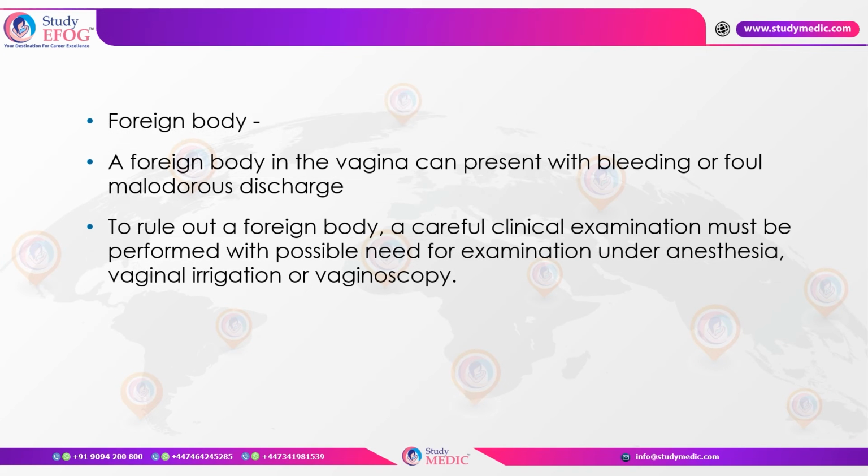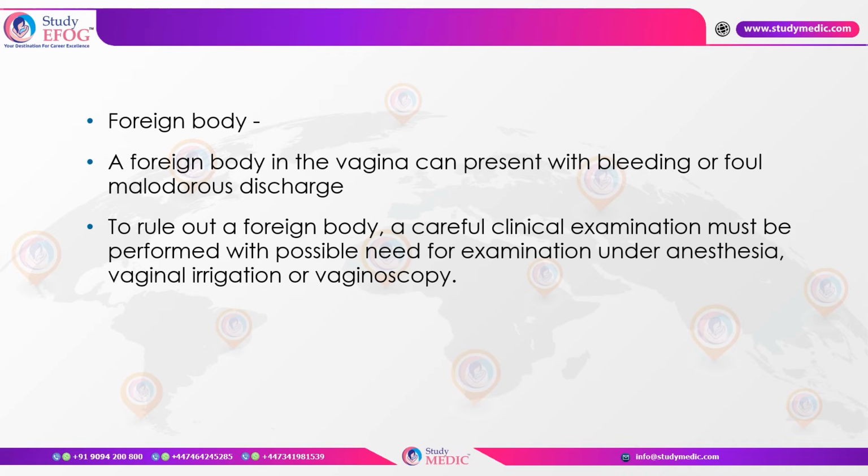Now, foreign body. The foreign body in the vagina is a very common thing in the pediatric age group, and hence this has to be always ruled out when the child is having purulent discharges or persistent vaginal discharge despite the use of antibiotics, despite ruling out other causes and also maintaining a good perineal hygiene.